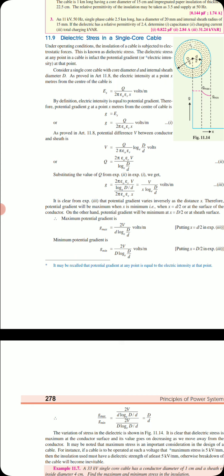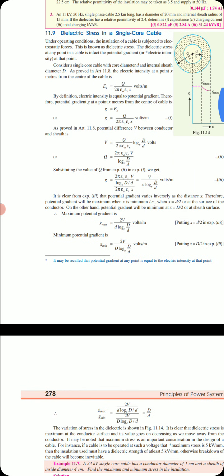So instead of Ex, we equate it to G. We know the potential difference between the conductor and sheath, from the previous class: V is equal to Q by 2 pi epsilon naught epsilon r natural logarithm of capital D by small d volts. Or, if you rearrange the equation, Q is equal to 2 pi epsilon naught epsilon r V by natural logarithm of capital D by small d.